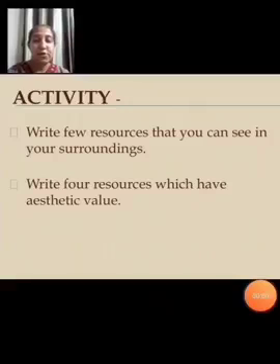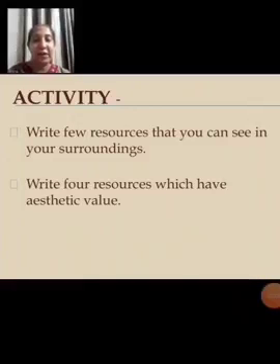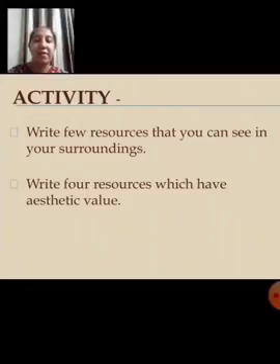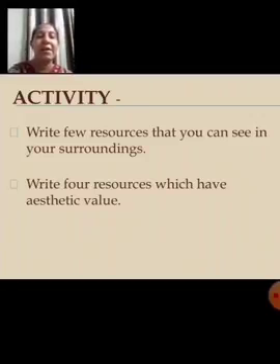So children, I hope you have understood the topic very well. Now an activity is given to you here. Write a few resources that you can see in your surroundings. Whatever you can see, write down all the resources. Look outside the window, whatever you can see, include those things also, okay? The second one I have asked you here: write four resources which have aesthetic value, which don't have economic value but have aesthetic value, as I gave you the example of grandmother's remedies, right? Similar to that, you have to think and write four resources.